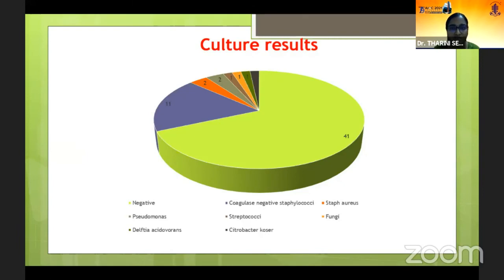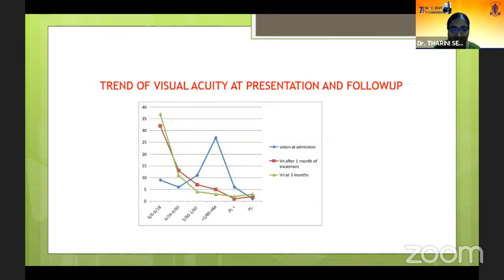These were my culture results. 41 patients were culture negative and 19 were culture positive. Among them, 11 patients showed the presence of coagulase negative staphylococci, and the remaining were Pseudomonas, streptococci, fungi, Delftia acidovorans, and Citrobacter koseri. This picture depicts the trend in visual acuity.